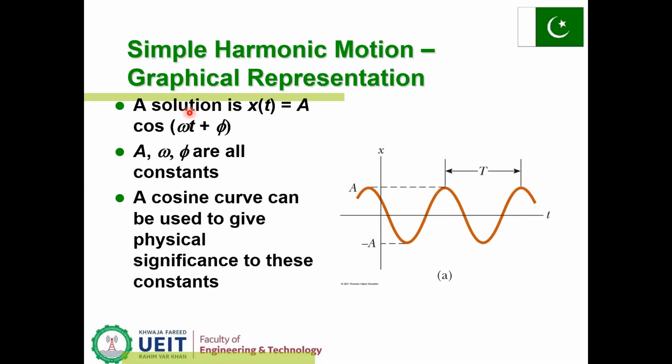Simple harmonic motion, graphical representation. It can oscillate in a sine wave type or cosine wave type. The distance between maxima is called the time period, and the maximum displacement from zero is called the amplitude.